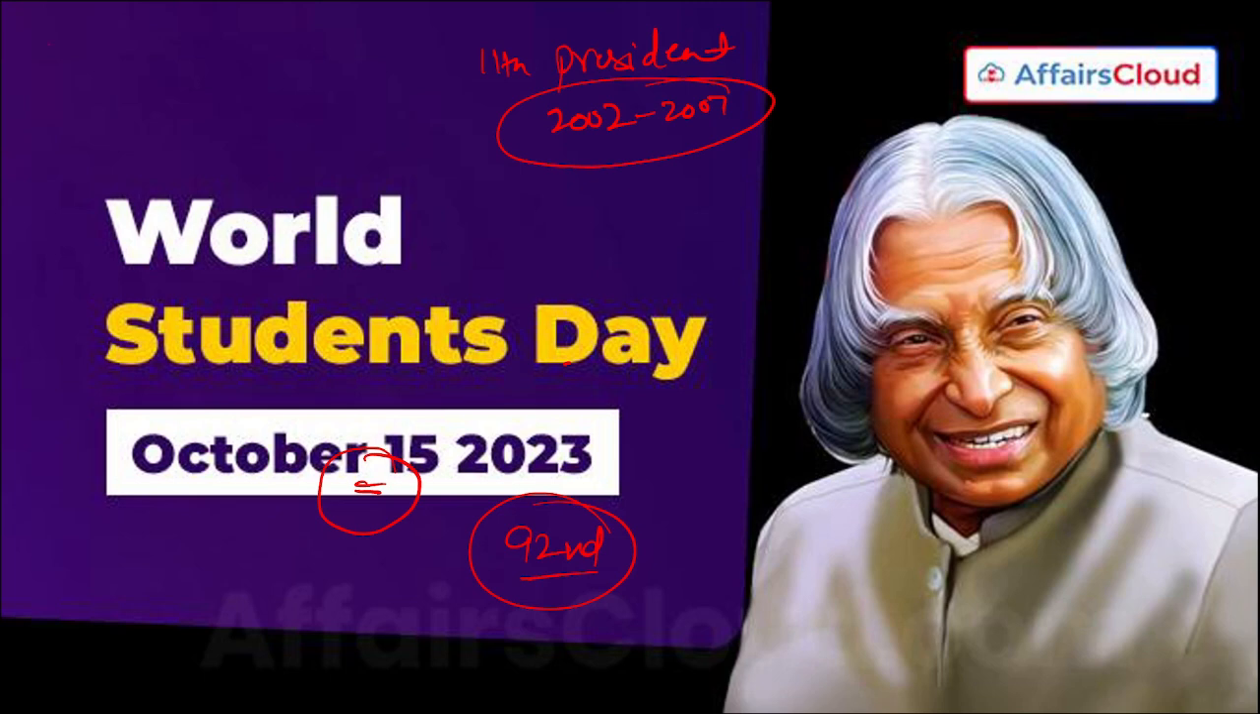Dr. APJ Abdul Kalam received Padma Bhushan in 1981 for civil service, Padma Vibhushan in 1990 for science and engineering, and Bharat Ratna in 1997 for science and engineering only.